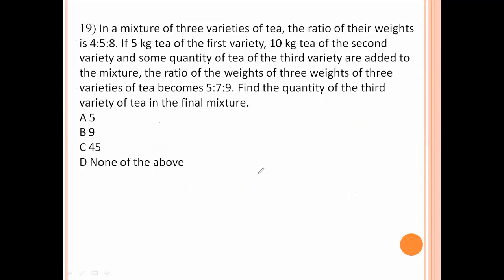Next, last problem. In a mixture of three varieties of tea, the ratio of their weights is 4:4:8. If 5 kilo tea of the first variety, 10 kilo tea of the second variety, and some quantity of tea of the third variety are added to the mixture, the ratio of the weights of three varieties of tea becomes 5:7:9. Find the quantity of the third variety of tea in the final mixture.